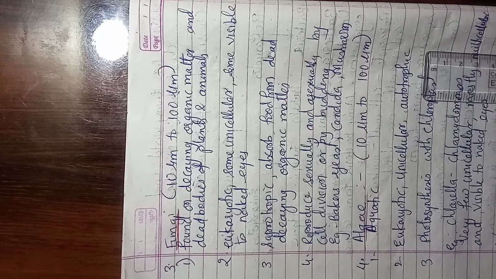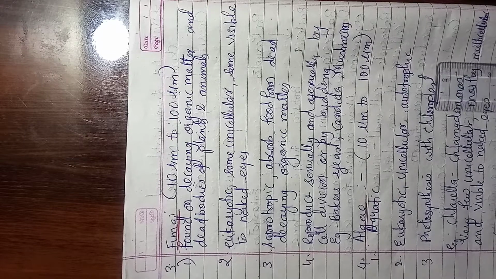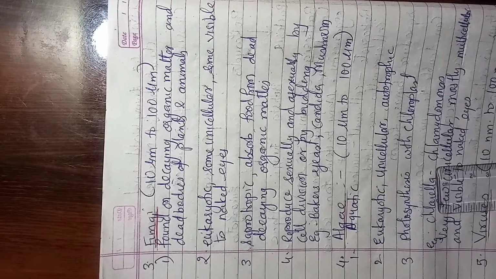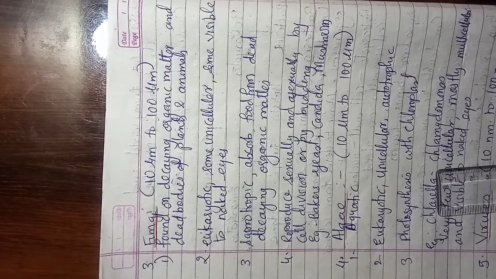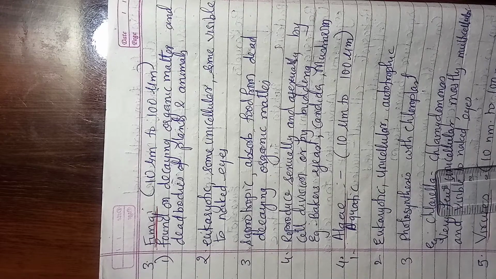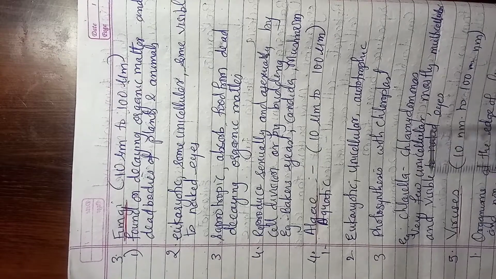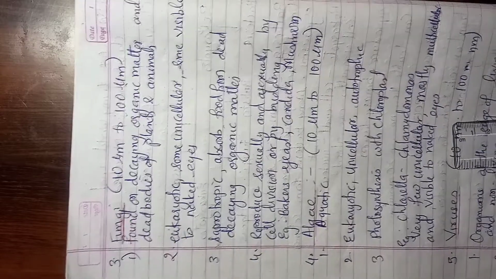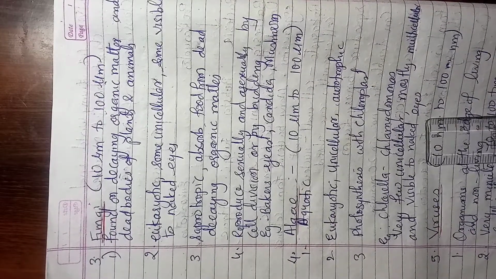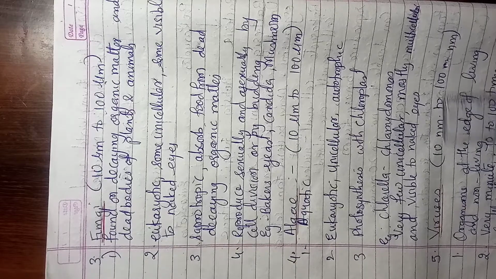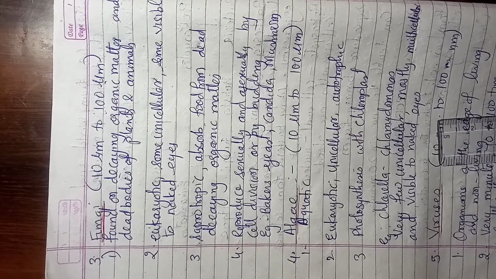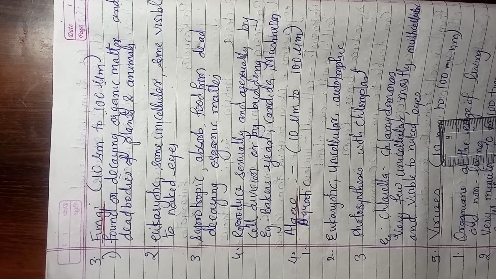Autotrophic implies green color pigment is there, chloroplast is there, therefore they can prepare the food of their own. Then photosynthesis. Because of the presence of chloroplast, they can prepare the food, and this process of preparing the food in the presence of light is called photosynthesis. Examples: chlorella, chlamydomonas. There are very few unicellular organisms like these, and mostly they are visible to the naked eye because their size is big compared to other organisms.